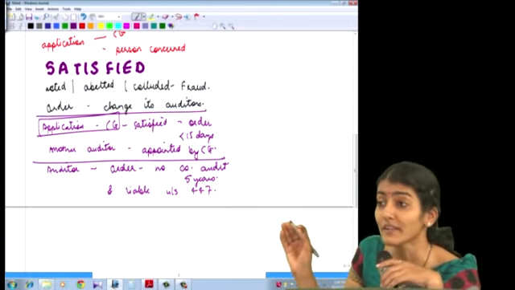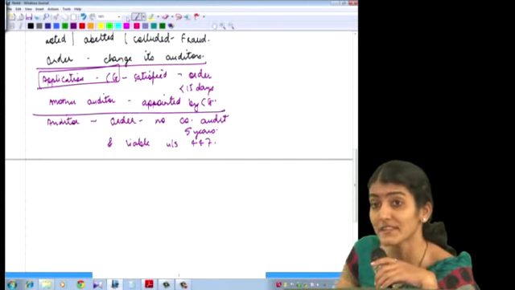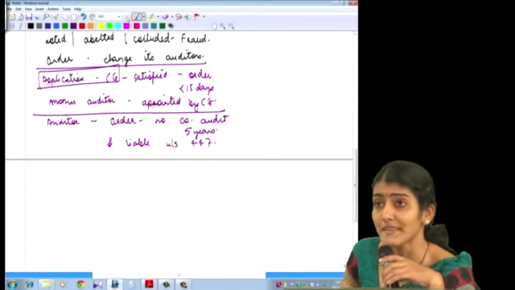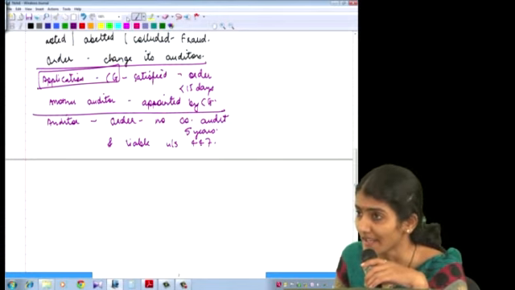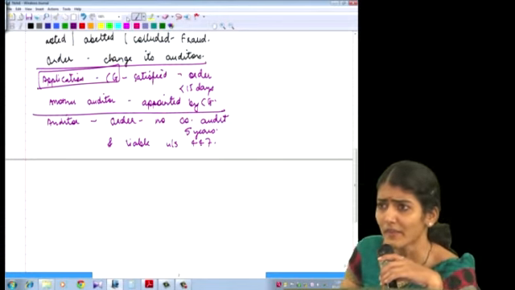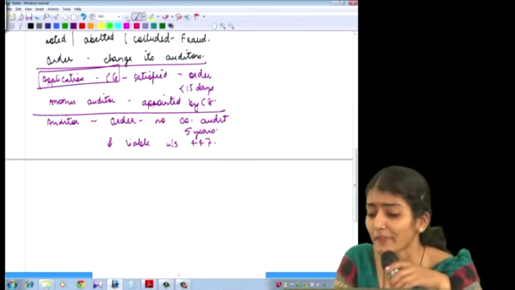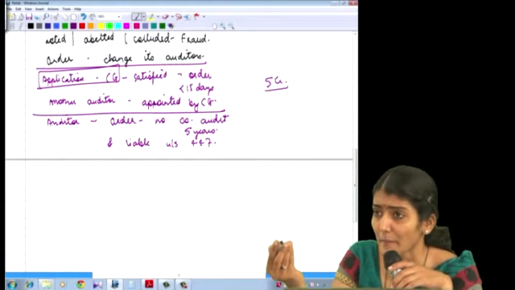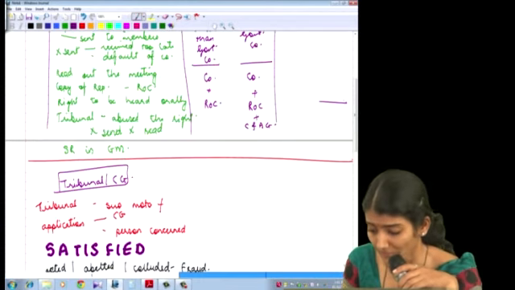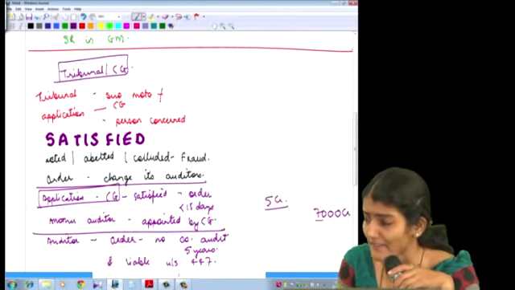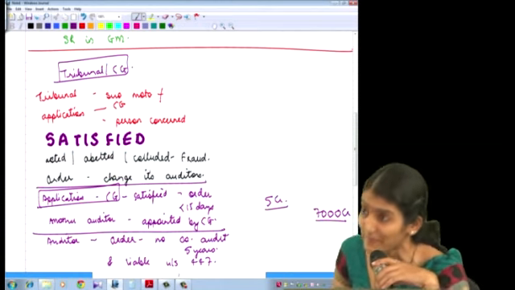And 447 is dangerous. I'm going to teach you in the next chapter, liabilities of the auditor. But just to give you a glimpse of that. Like in SEBI, we see the penalties are all in crores of rupees. Have you studied the SEBI Act in your allied laws? Whenever you study that, you'll see all crores of rupees of penalties. But say the penalty is 5 crore, and you've done a fraud of 7,000 crore. Then paying a 5 crore penalty for a 7,000 crore fraud is still affordable.